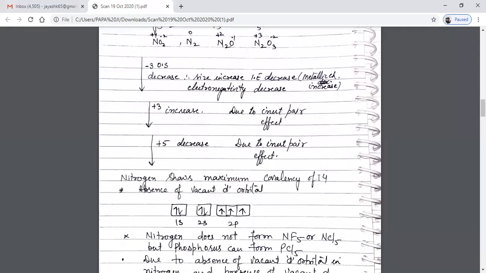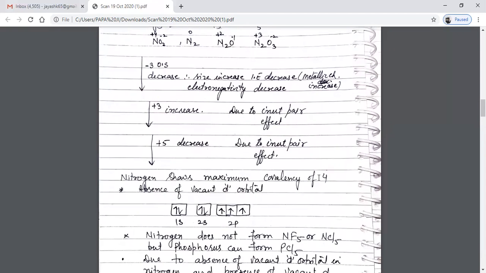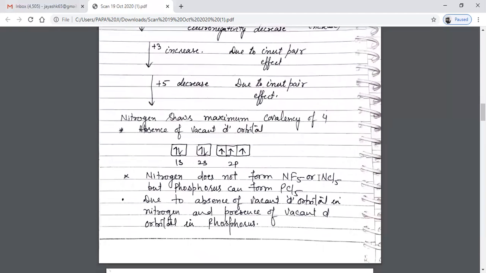Nitrogen shows a maximum covalency of 4. It can't exceed its covalency more than 4. And the other members of group 15 show covalency of more than 4. Like nitrogen does not form NF5 or NCl5, but phosphorus can form PCl5.